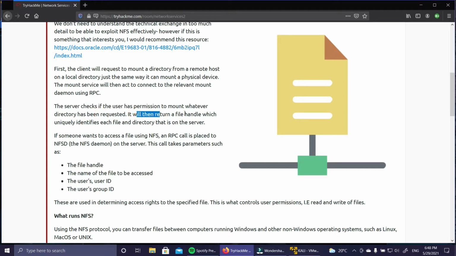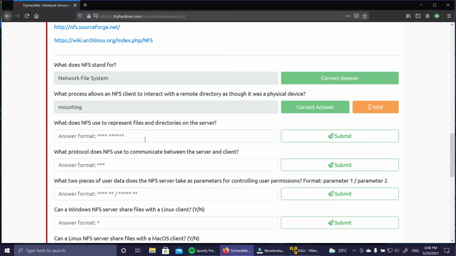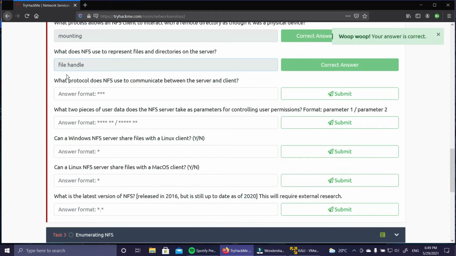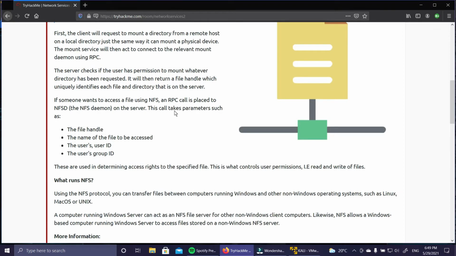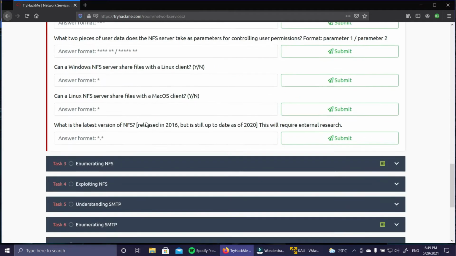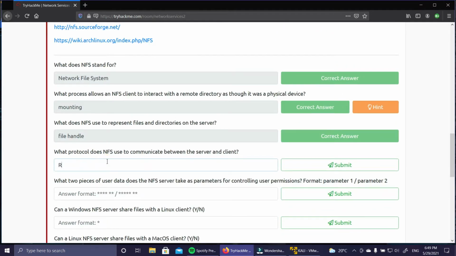It will then return a file handle, which uniquely identifies each file and directory on the server. So this answer will be file handle. The next question is: what protocol does NFS use to communicate between the server and client? If we go back, we can see an RPC call is placed on the server, so we can just type RPC.